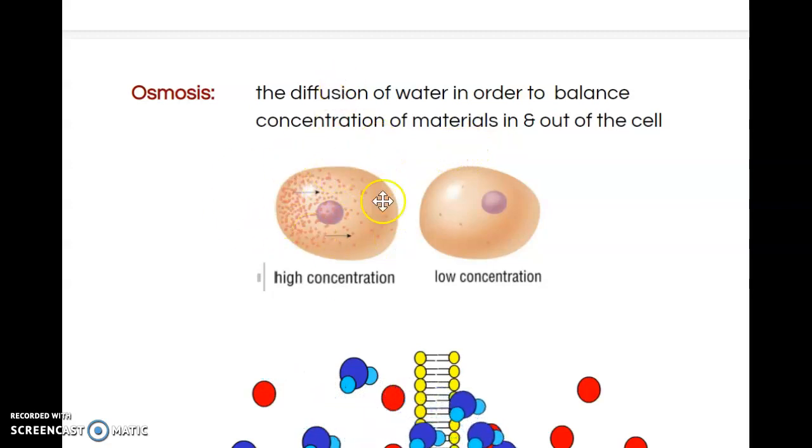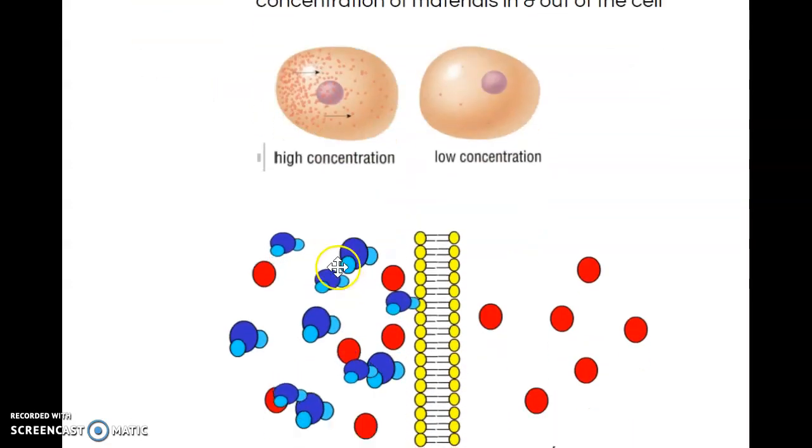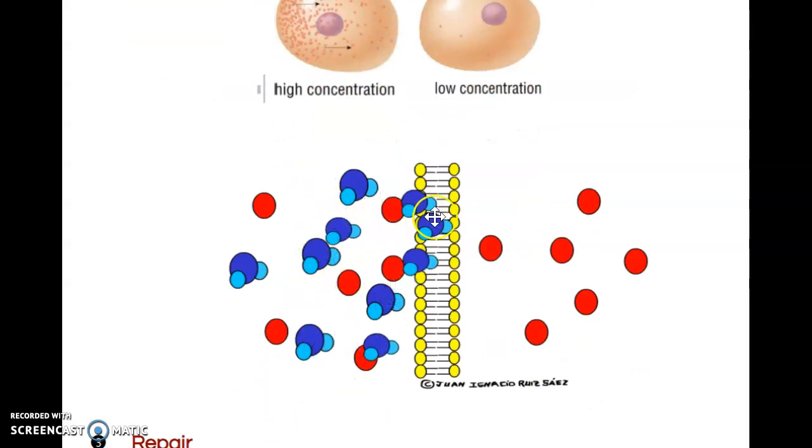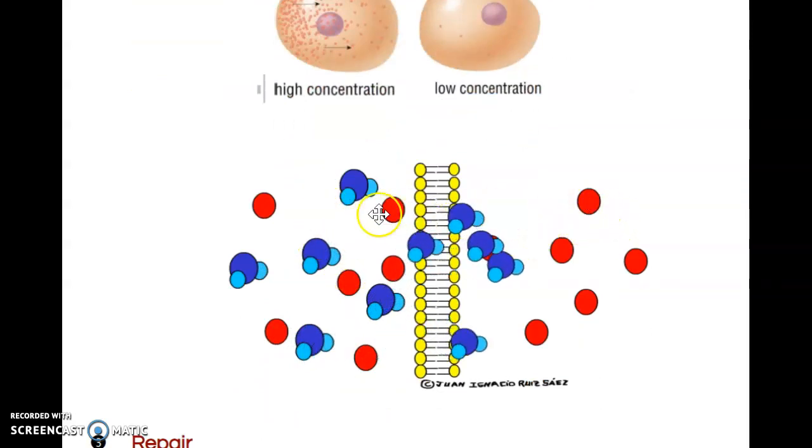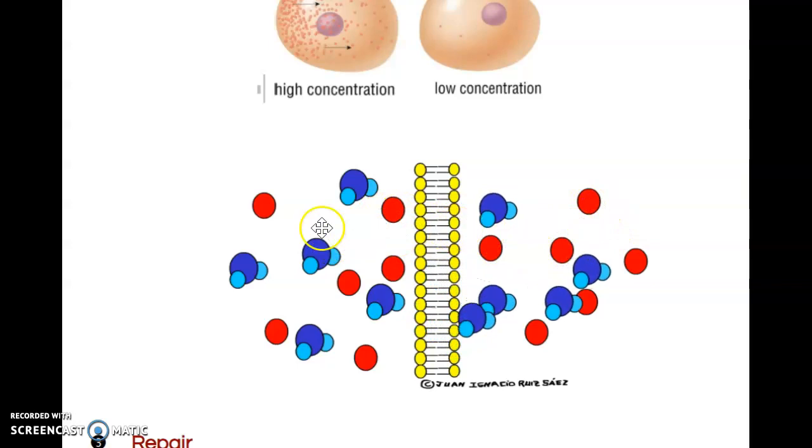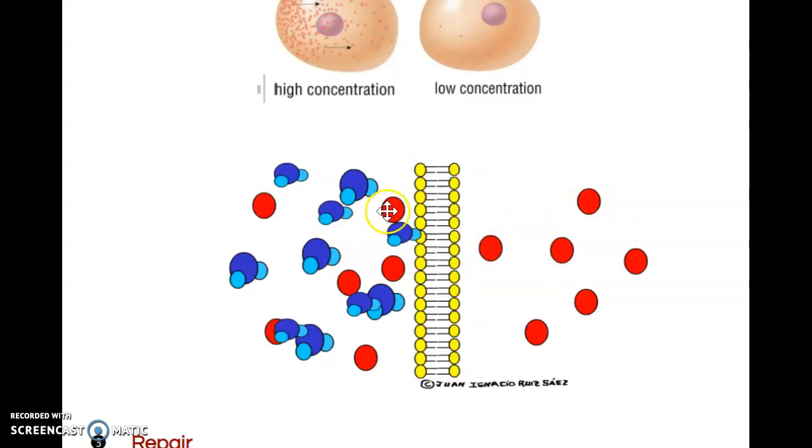So if you have a high concentration of material in this area, there's less water here and more water in this other area. You can think of osmosis as the movement of water to balance out the concentration of material.